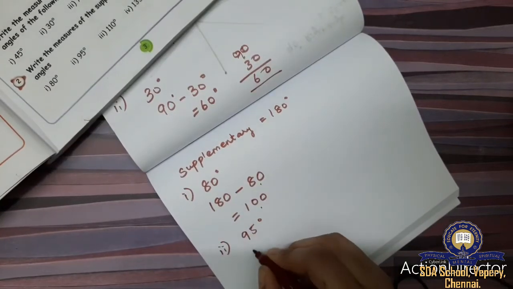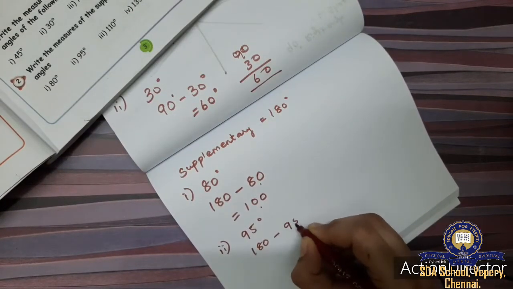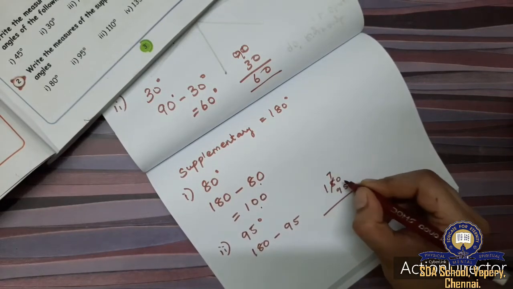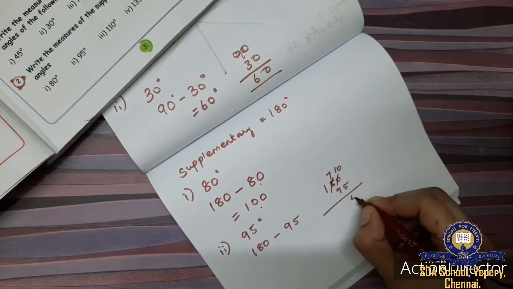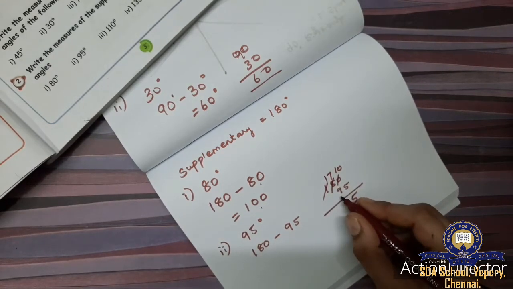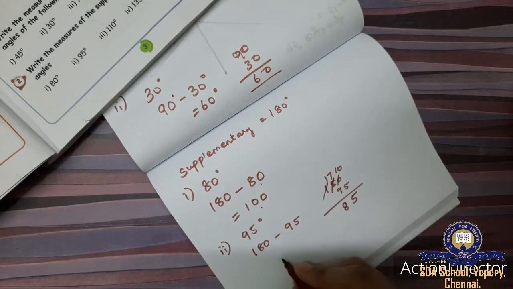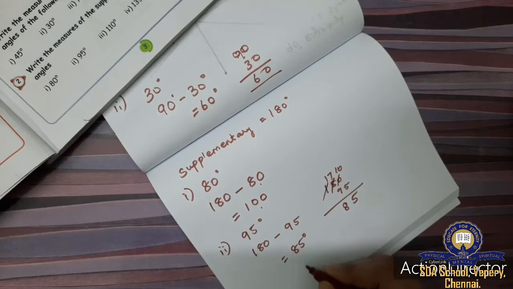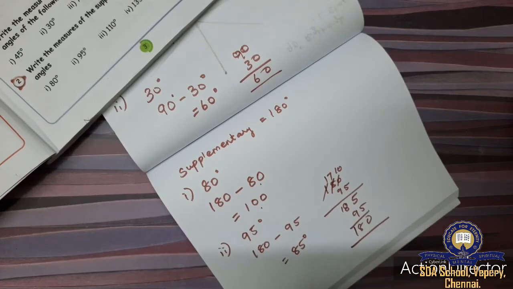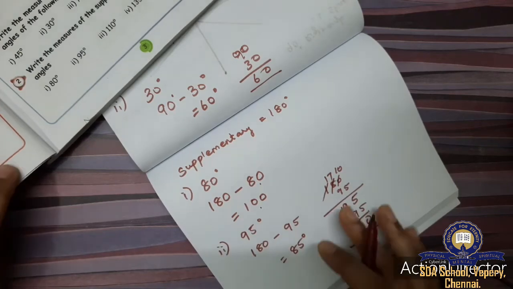So what we are going to do? We have to subtract 180 minus 95. So what is 180 minus 95? This will become 7 and this will become 10. 10 minus 5 is 5 and 7, 9, again borrow, this will become 17 and 17 minus 9 is what? 8. Okay, so answer is 85 degree. So 85 plus 95, 180 degree, right? So this is how you will find the pair of angles for complementary and supplementary.